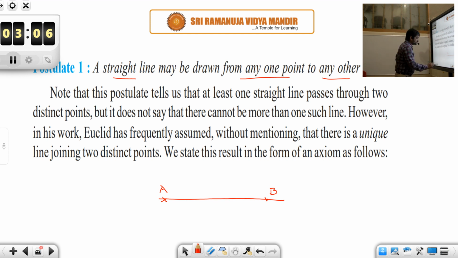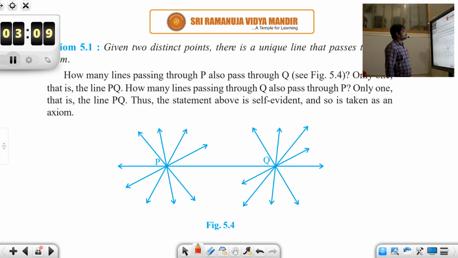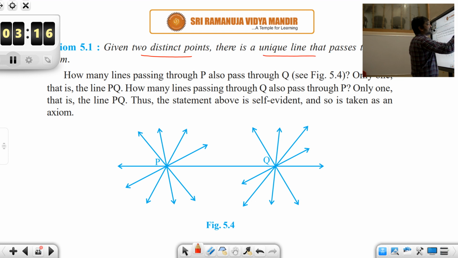Okay students, let's move to postulate 2. Before that, look at the axiom: given two distinct points, there is a unique line that passes through them. In this axiom 5.1, what is stated is that if you are given two distinct points P and Q, then there is a unique line. The first postulate doesn't talk about how many lines could be drawn joining the two given points, but axiom 5.1 talks about how many lines you could draw, that is, there is a unique line.